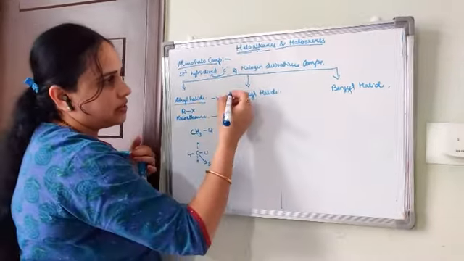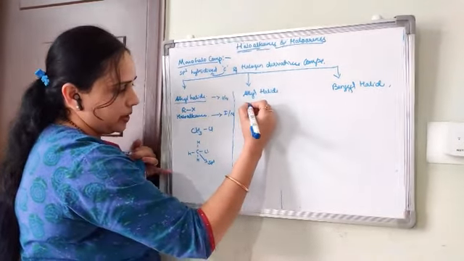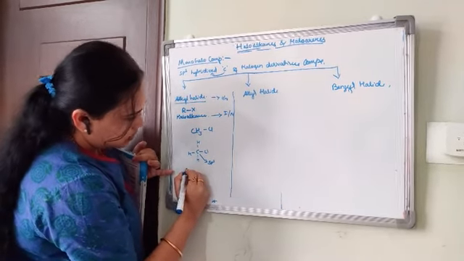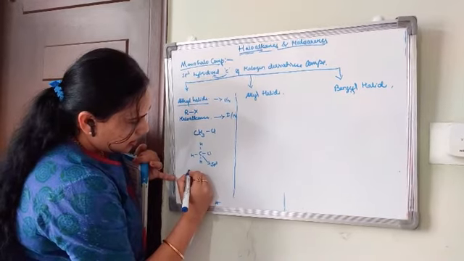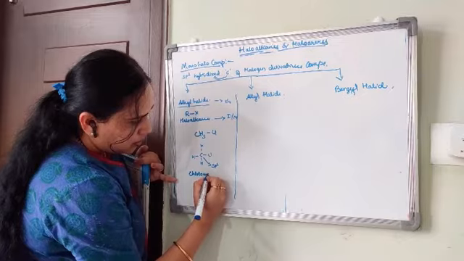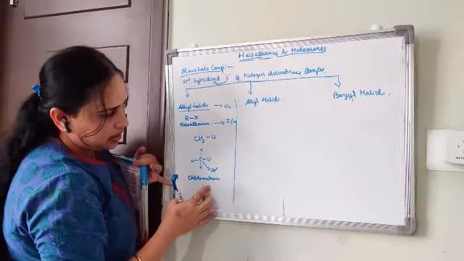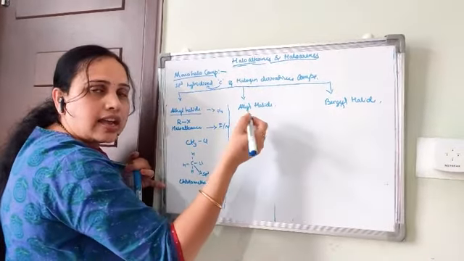Now if we come to allyl halide, the name of the previous compound is chloromethane, right? Here allyl halide. What is allyl?